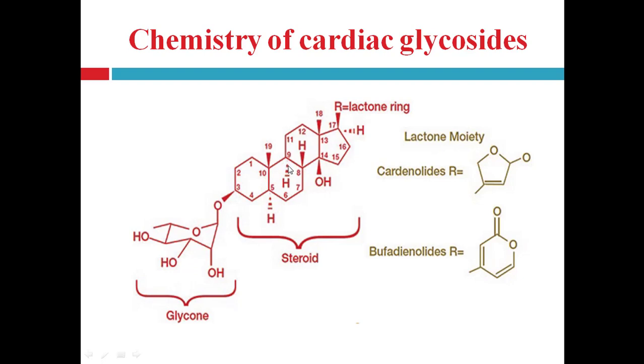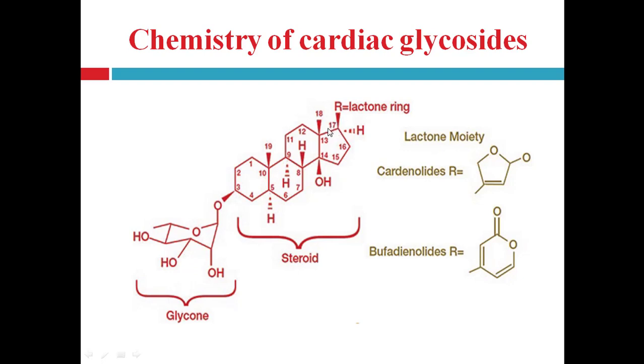The steroidal skeleton has a flat structure. This four-ring skeleton has a flat structure, and the fusion between rings B and C must have trans configuration. Now see here, the numbering of this steroidal ring or aglycone part is given as 1, 2, 3, 4, 5, 6, 7, 8, 9, 10. Then 11 starts from here: 11, 12, 13, 14, 15, 16, 17.